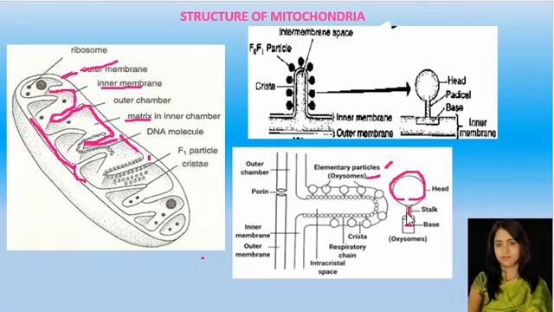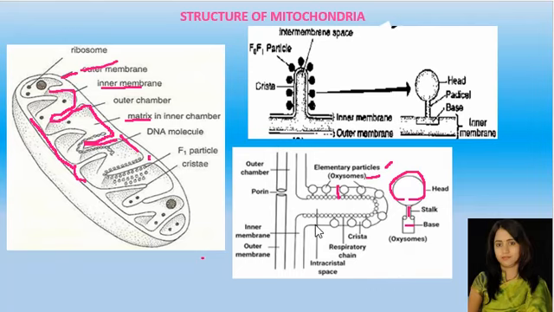The base and stalk are embedded in the inner membrane of the mitochondria, whereas the head protrudes into the matrix. So these are elementary particles or oxysomes, and as I said, they are involved in ATP synthesis.